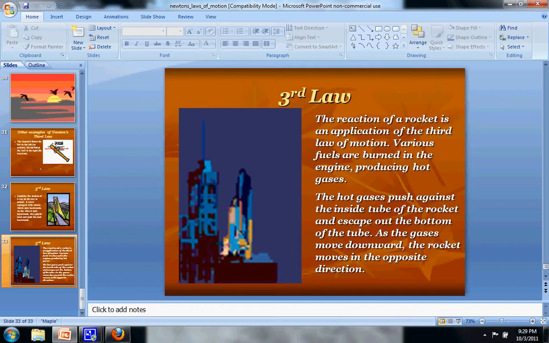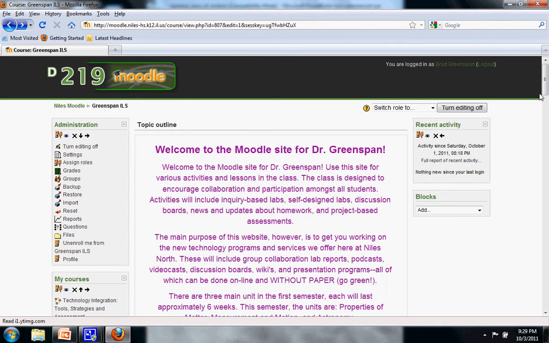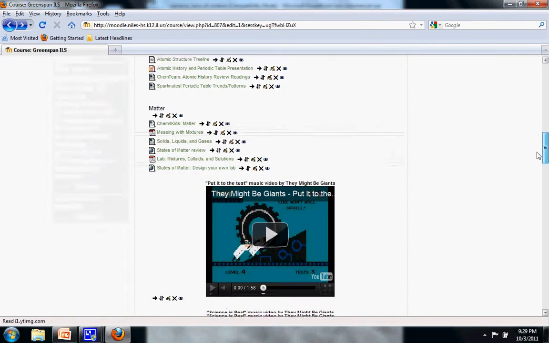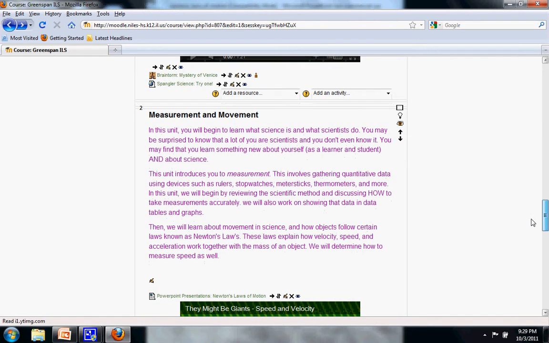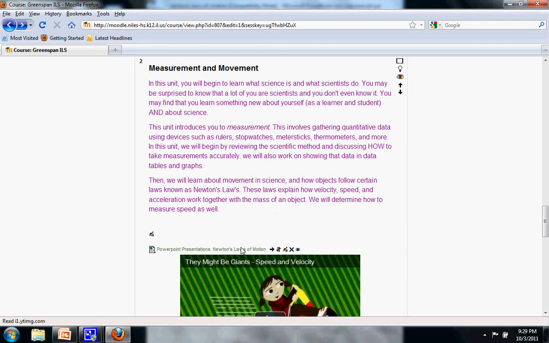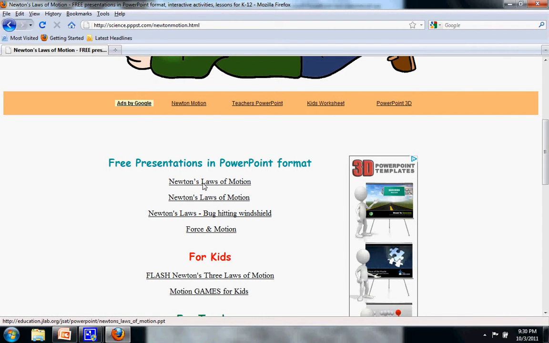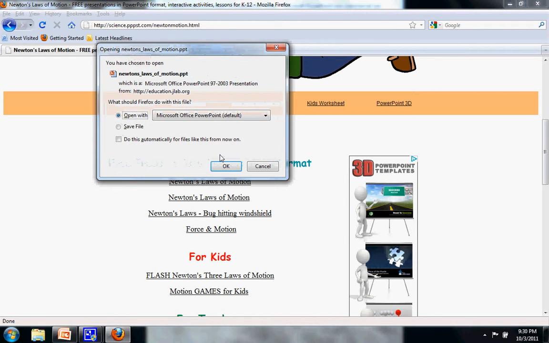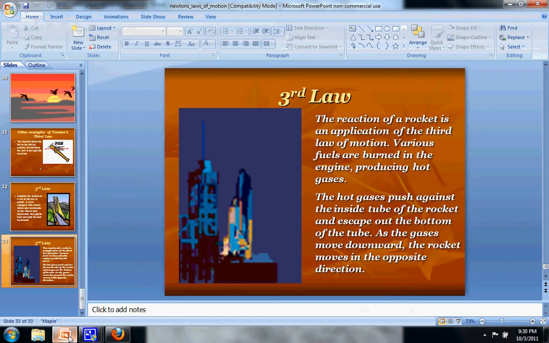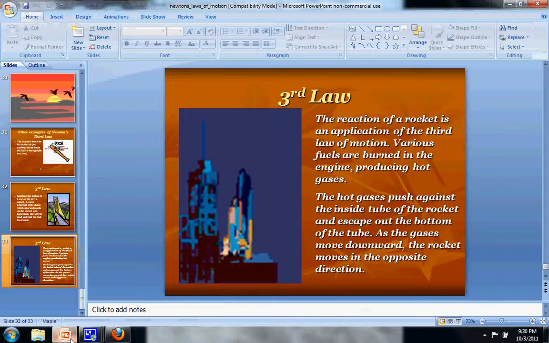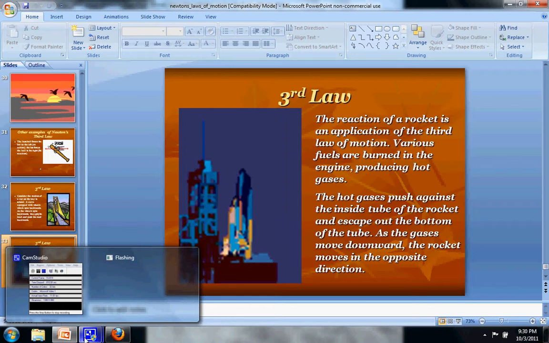Now, I'm about ready to stop, but I wanted to quickly show you, because I understand that it might be hard when I'm going over a lot of slides at once. I would watch the movie more than once, think of it like a lecture. Then go to the ILS Moodle site, go to measurement and movement, and you'll get to a web link that says PowerPoint presentations right at the top. When you click on it, you'll see several different things, but the one I just showed you is the first one, Newton's Laws of Motion. When you click on it, it will open. I hope you can go back and watch the PowerPoint again, try those questions out, and let me know what I can do to help as we investigate each of these laws a little bit more.